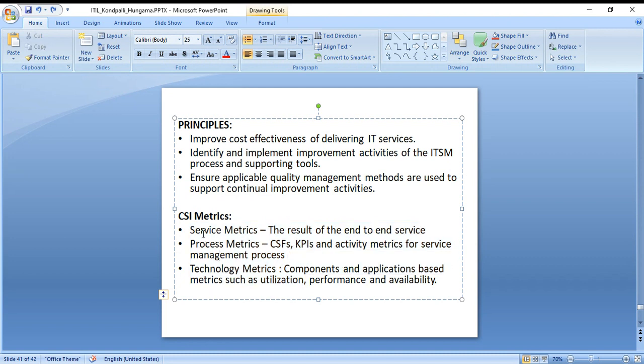Service, process, and technology. Obviously, service is the result, end-to-end service. Process is like CSFs, KPIs, key performance indicators, and activity metrics for the service management process. Technology metrics are something related to technology, that is your utilization, performance, and availability. Your phone has performance, like it has Linux installed as an operating system. For that, you have utilization, performance, and availability.